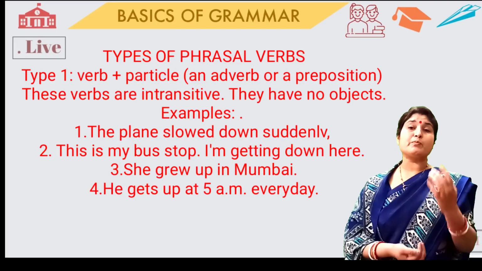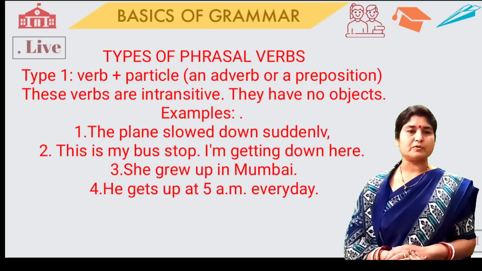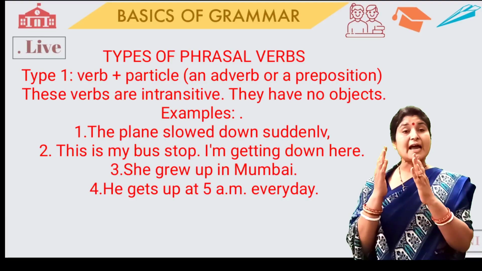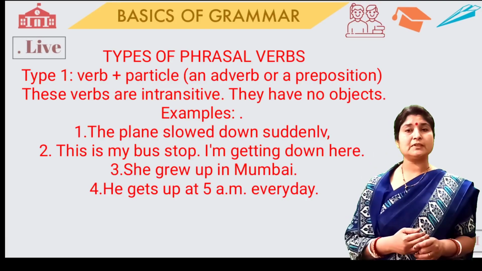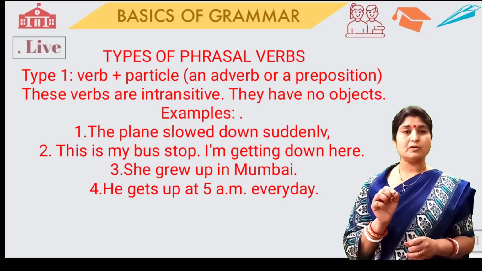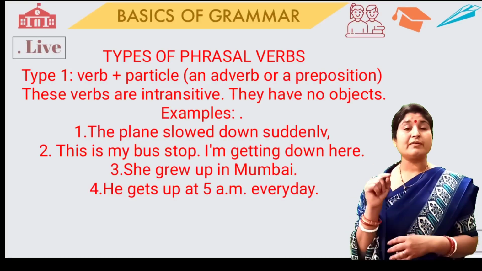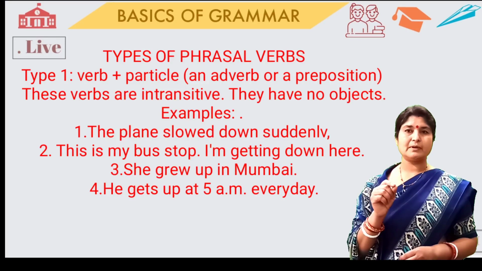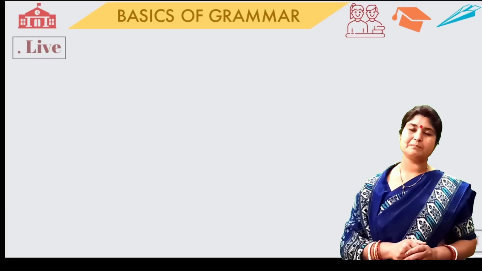So with the help of a preposition, we can form another sentence. I grew up in Jaipur. Grew up, with up as a preposition. So with the help of the preposition, I have formed the phrasal verb grew up. So it is also intransitive. So always remember, type 1 phrasal verbs are always intransitive and they are formed by verb plus particle. Particle means an adverb or a preposition. Okay?